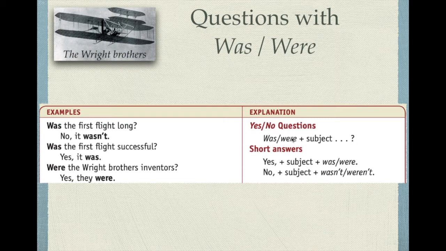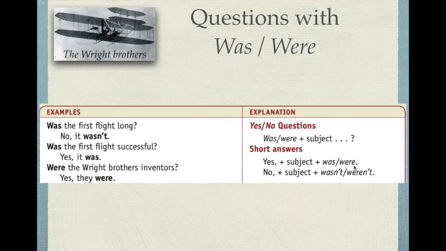Was or were plus the subject and the question mark. So was the first flight long? No, it wasn't. Was the first flight successful? Yes, it was. Were the Wright brothers inventors? Yes, they were. So here we're talking about the first flight. That's it. So we need it was. Why do we use were here? Because we're talking about the Wright brothers. They. Okay, they were.